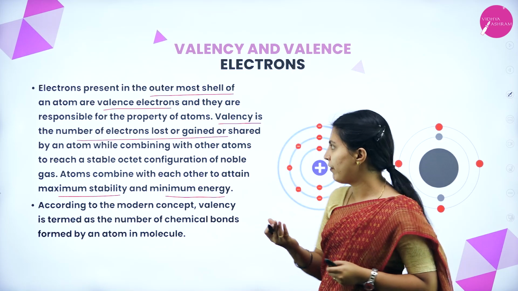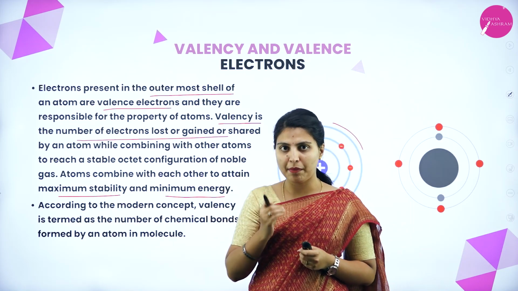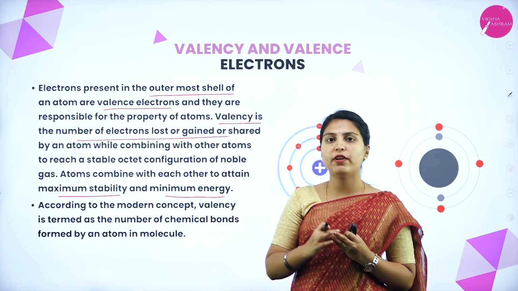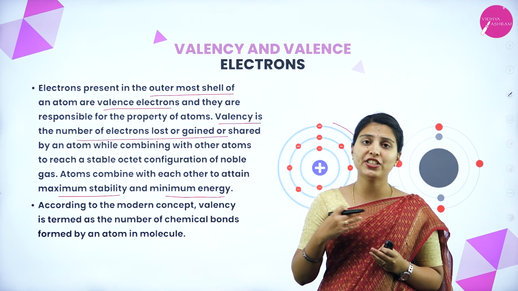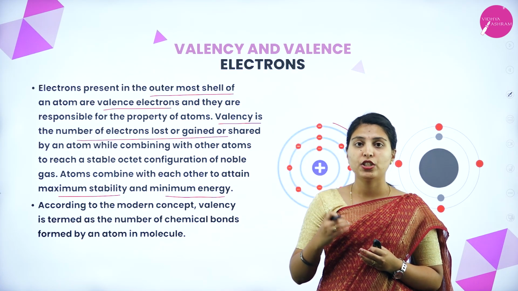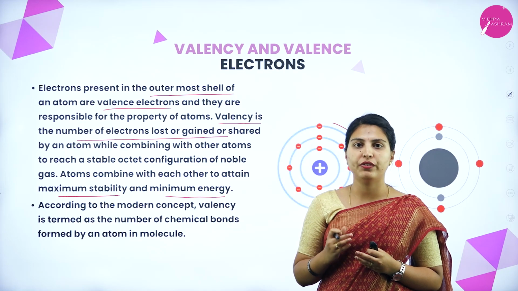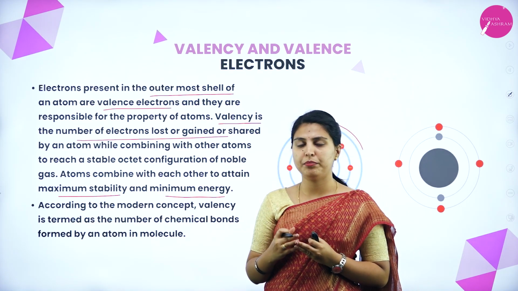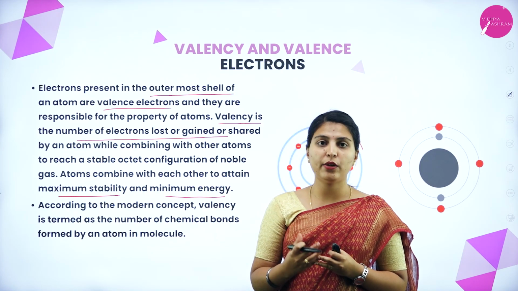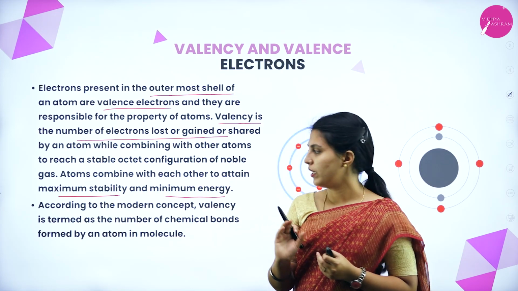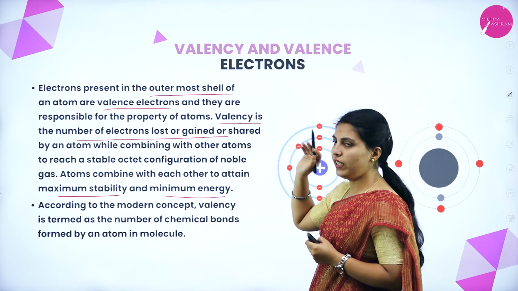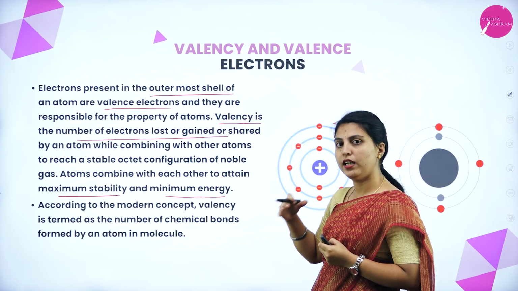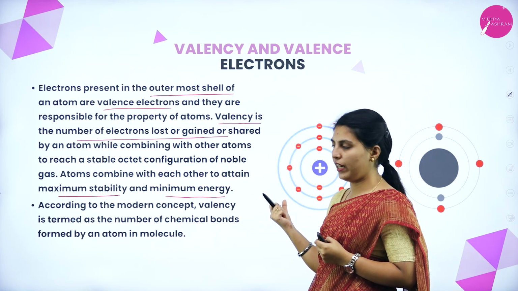Then what do you mean by valency? The valency is the number of electrons that will be gained, lost or shared between the atoms to reach the octet configuration. Why will they combine with one another? Because they want to gain stability with minimum energy. That is the reason why the electrons tend to move toward other electrons.